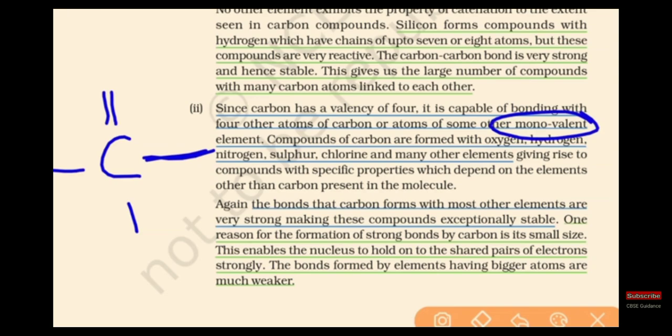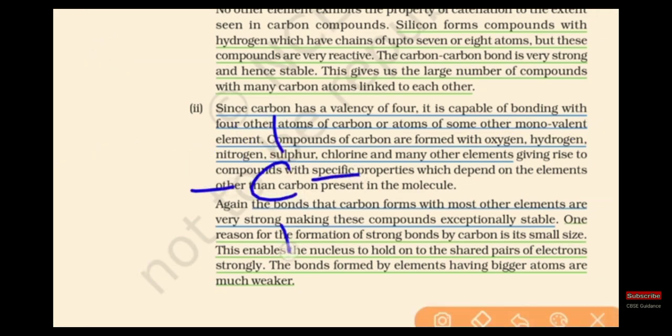It is bonding with monovalent elements, meaning they have valency 1. Here carbon is bonding with hydrogen, hydrogen having valency 1 and carbon having 4 electrons. The 4 electrons is called tetravalency. Because of this tetravalency character, it will make bonds with atoms of other elements having monovalency, giving rise to so many compounds.